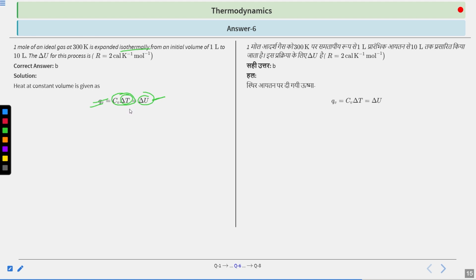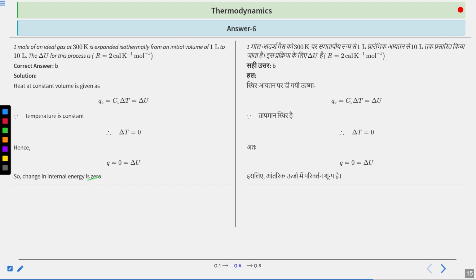You know very well that the temperature change is zero. So you can use this formula because you only need the temperature change and Cv is constant. If the temperature change is zero, then delta U is zero and Q is also zero.